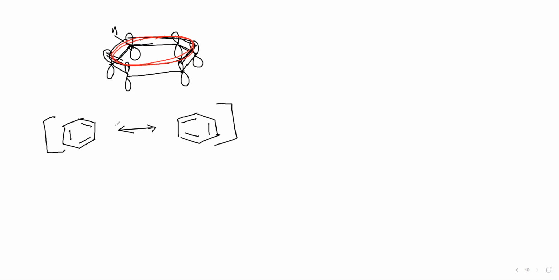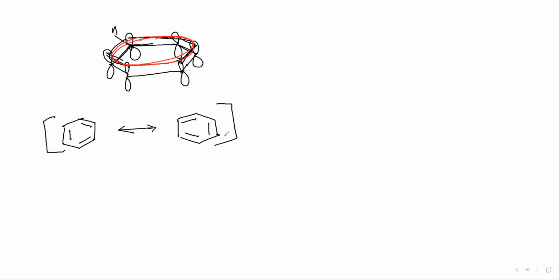Let me do this with some other color. Delocalization of pi electrons happens here. So how should we represent it? We can represent it like this. One of the Lewis structures of benzene will be this, and the other Lewis structure will be like this. Okay, and these are not the complete structure of benzene. They, as a set, represent benzene.